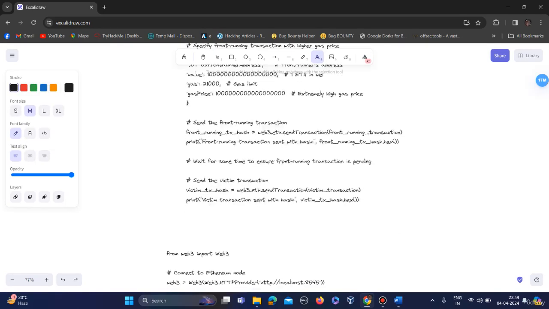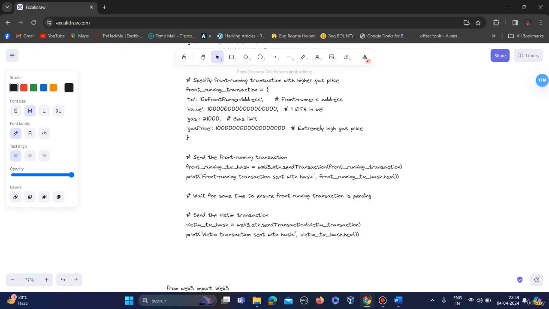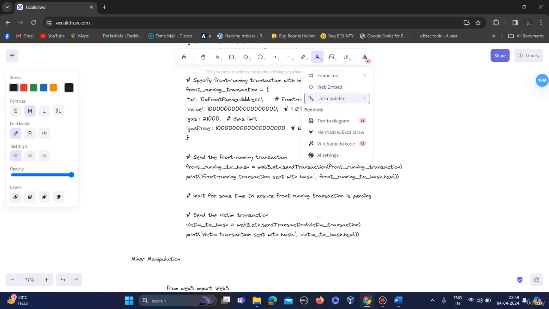The next vulnerability we are seeing is miner manipulation. Here the attacker influences miners by offering them a high gas price. Note that front running attack and miner manipulation are not the same.